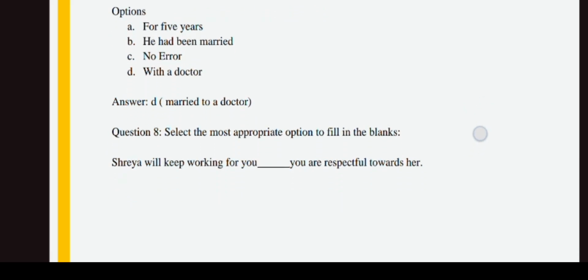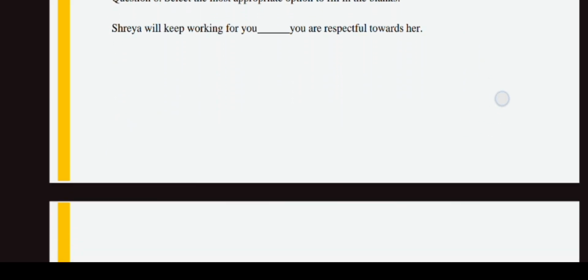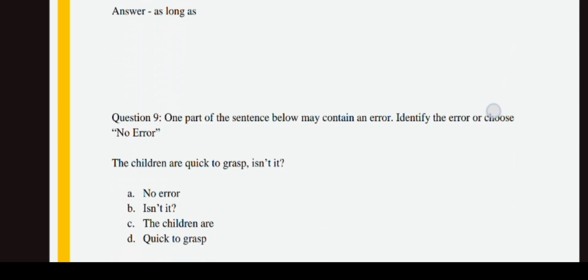The eighth question is: Shreyas will keep working for you dash you are respectful towards her. You have to note that the condition is continuous. If it is in a continuous format, you have to use something like "as long as." For example, she will stay as long as you are polite. You can go out provided that you finish the work. A condition that signifies continuation will come under this category.